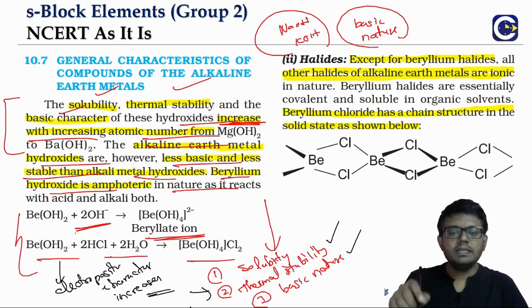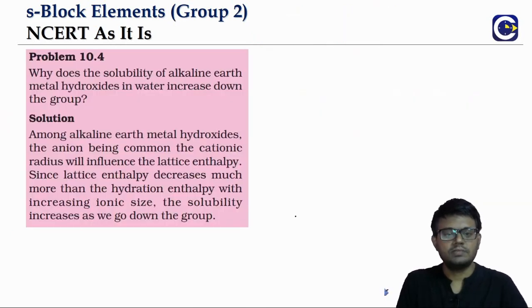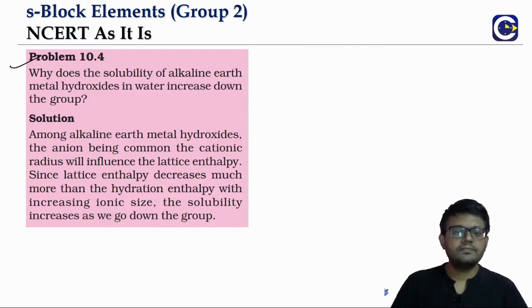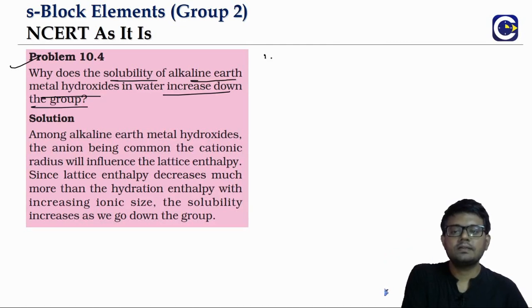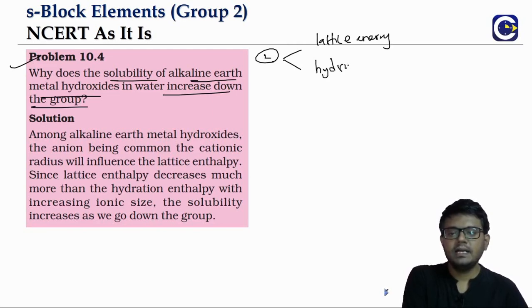The solubility reasoning we will just see through a question, because this question is there in the NCERT solved example itself. Why does the solubility of alkaline earth metal hydroxides increase down the group? Solubility means there will be two important factors. One is the lattice energy part and the second is the hydration enthalpy part.